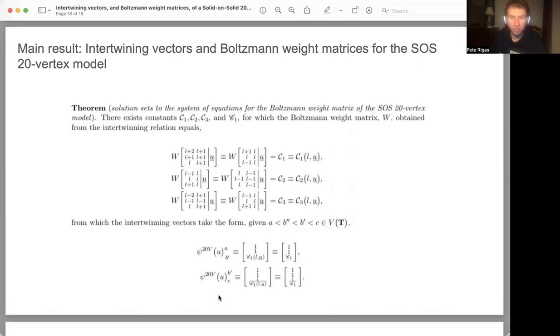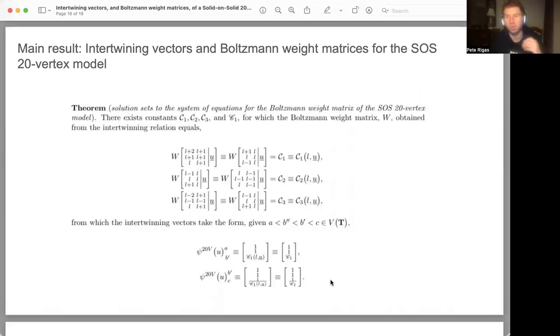The remaining intertwining vector of the solid on solid 20 vertex model is given by a very similar expression, but with the reciprocal of the last component. This closely reflects the intertwining vectors for the rational seven vertex model: when the authors solve that system of equations, they obtain two very similar vectors that can be applied to the R matrix of the rational seven vertex model.